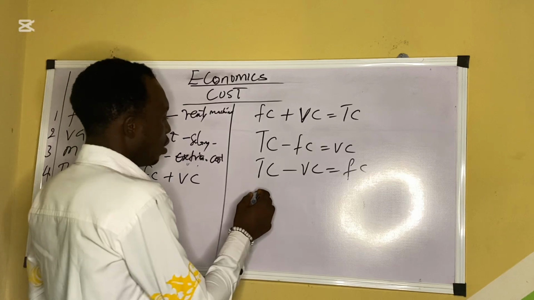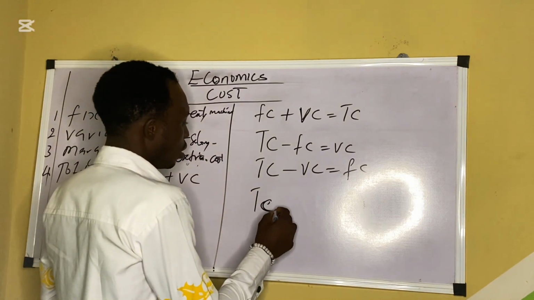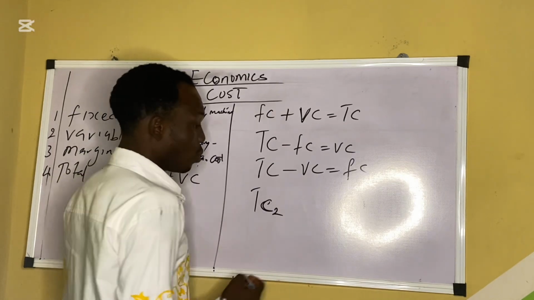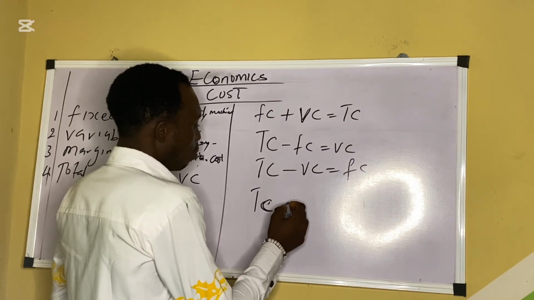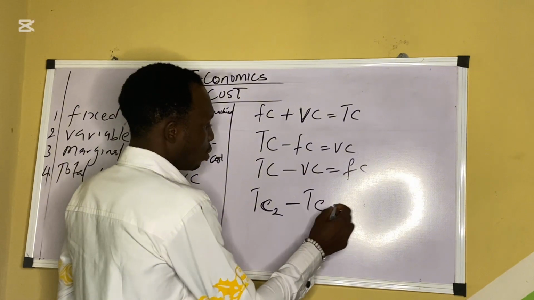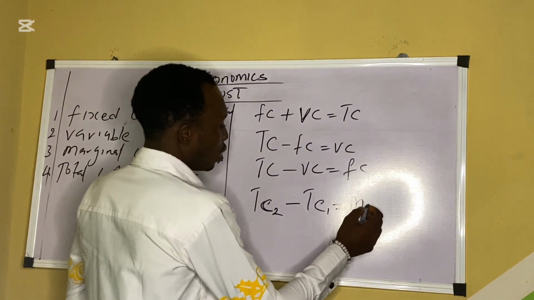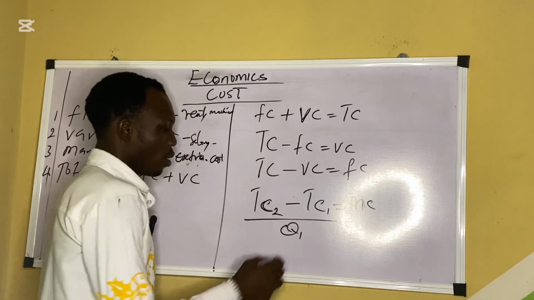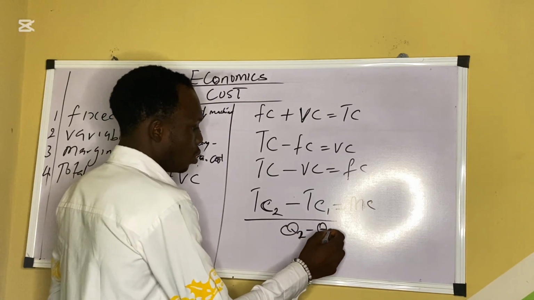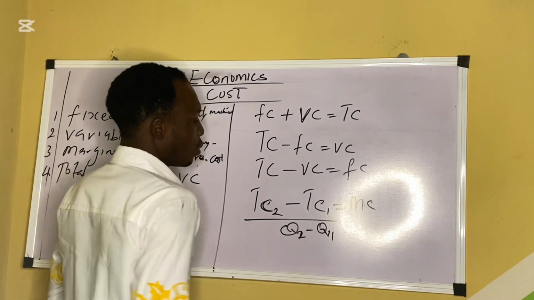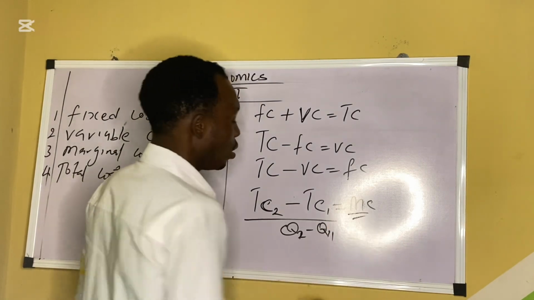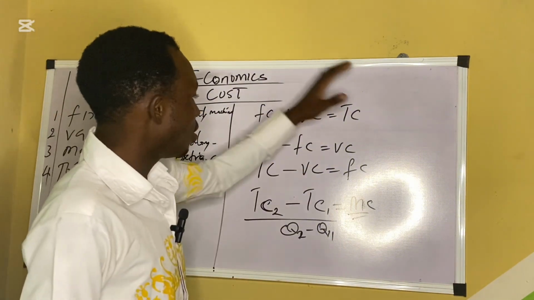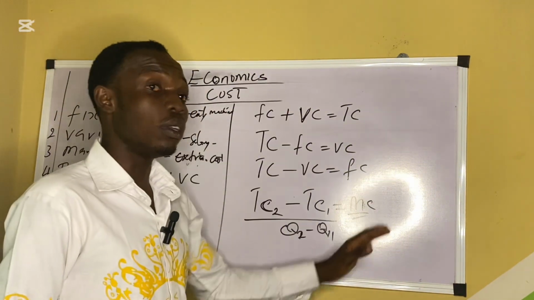Now, for you to be able to get marginal cost, let's just go to marginal cost. Marginal cost is the first total cost you had. I mean, the second total cost you have after the extra unit that you added, which is total cost 2, minus the first total cost, total cost 1, will give you what? Your marginal cost. Divide by quantity 2 minus quantity 1. So that's what will give you your marginal cost. So the change in these two will give you your marginal cost. So this is the formula for everything that has to do with the topic we are talking about.